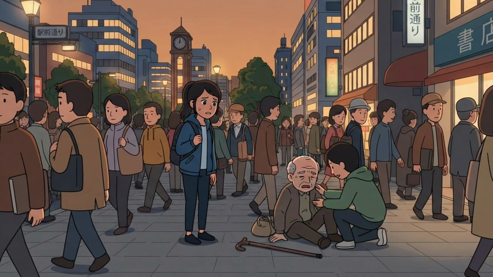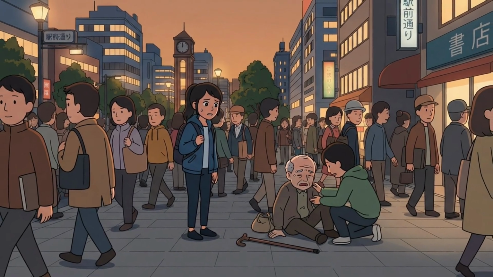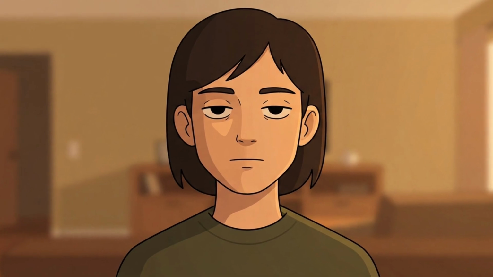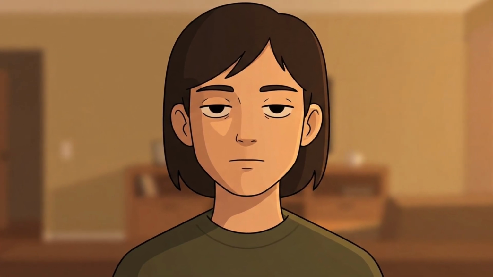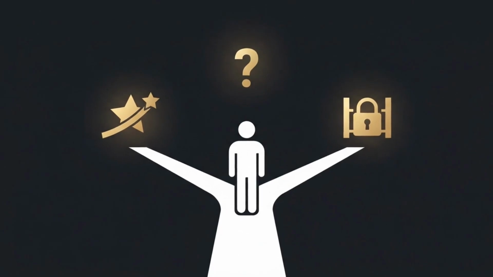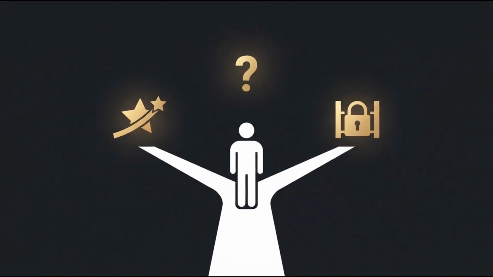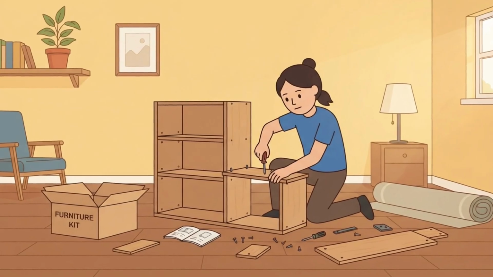The bystander effect is the tendency for individuals to be less likely to help someone in distress when there are other people present, due to a diffusion of responsibility. A real-life example is when a crowd of people fails to intervene in a crime because each individual assumes someone else will take responsibility.